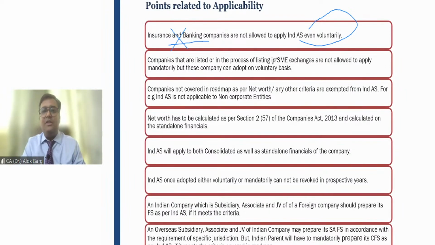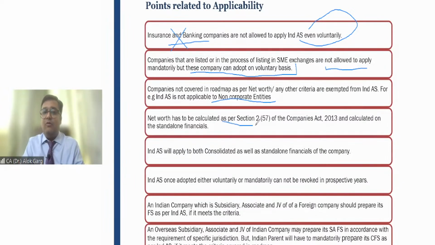Companies that are listed or in the process of listing in SME exchange are not mandatorily required to apply. But if these companies want to adopt, they can adopt on voluntary basis. Bank and insurance companies, complete no. But for SME companies, voluntary, they can apply. Mandatory, there is no mandate. Companies whose net worth is less than 250 crore, on those companies, Ind AS is not mandatorily applicable, right? Or the entities which are not a corporate entity, for example, non-corporate entity, partnership, proprietorship, HUF, trust, cooperative society, on these, Ind AS is not applicable.